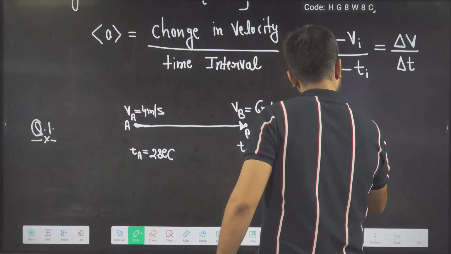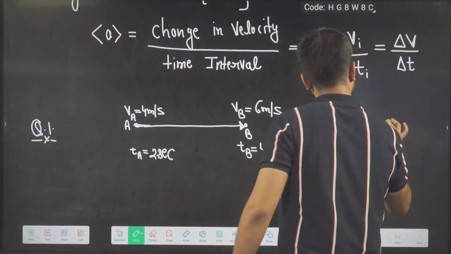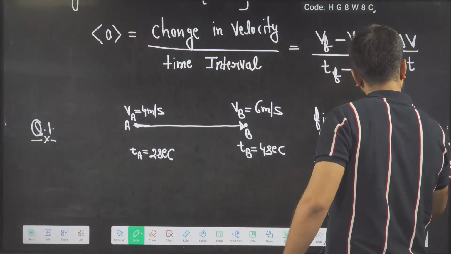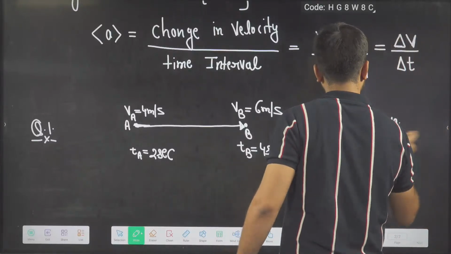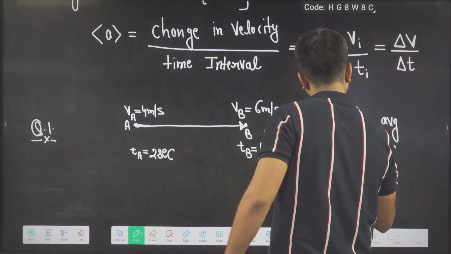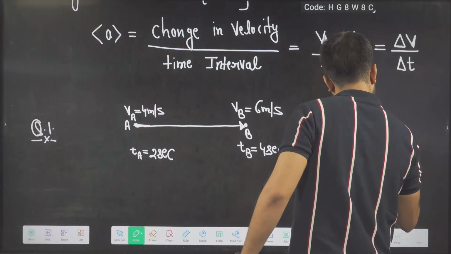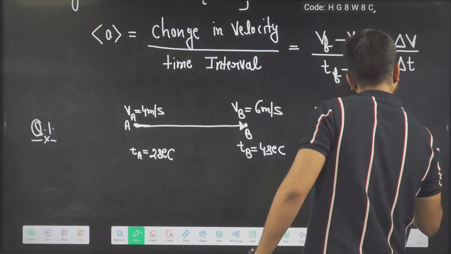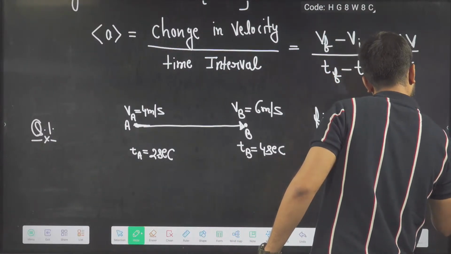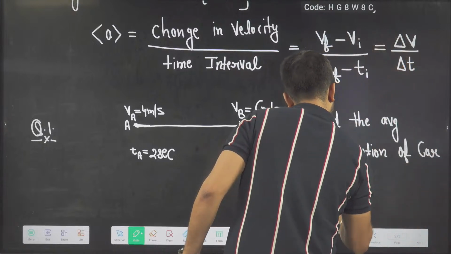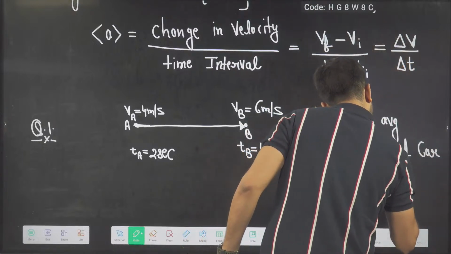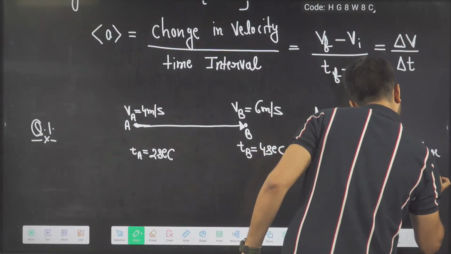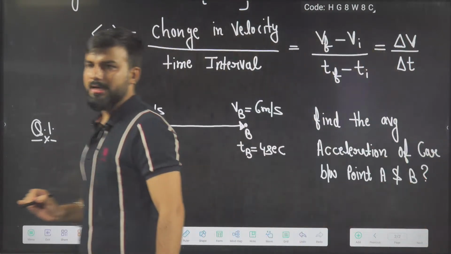Find the average acceleration of the car between point A and B. How will we calculate average acceleration?